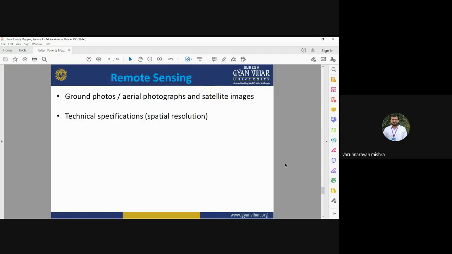Okay, so remote sensing can provide you ground photos, aerial photographs, and spaceborne satellite images. You can use any kind of remote sensing data source, either ground photos, aerial photographs, or satellite images, for identifying or mapping the slum area by interpreting that area. You need to apply all the interpretation keys: shape, size, tone, texture, pattern, association. Because if there is a slum area, it may have different kinds of texture, different kinds of tone, different kinds of association and other interpretation keys.